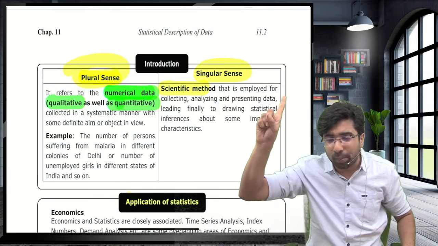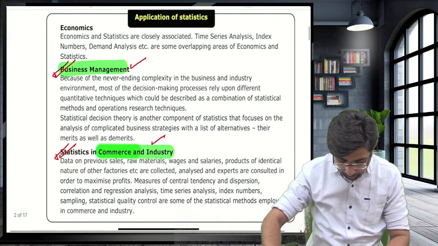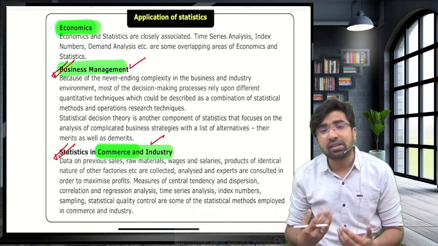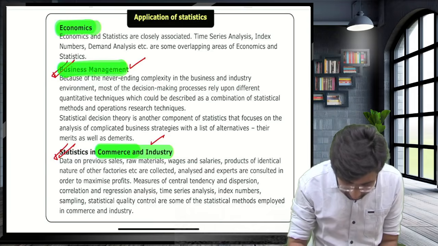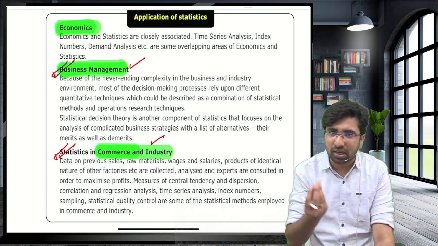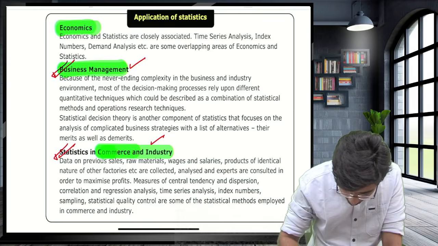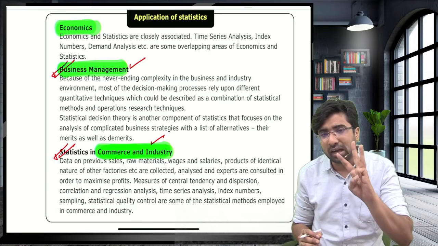One is the economics, business industry, and commerce industry. It is used in economics, like in the calculation of index numbers, barometers like this. The second, business management. Definitely in business, statistics is used, because business is all about taking the right decision, guys. And then the commerce industry. You just need to keep these three highlighted points in your mind.